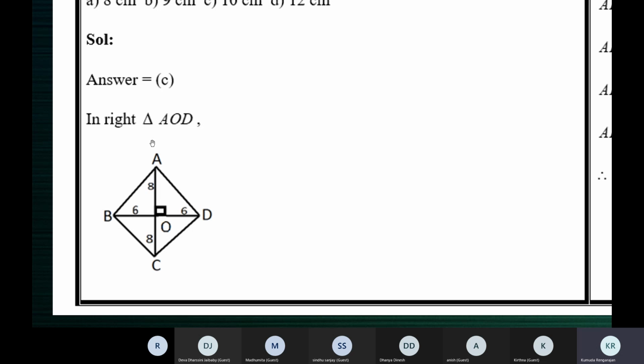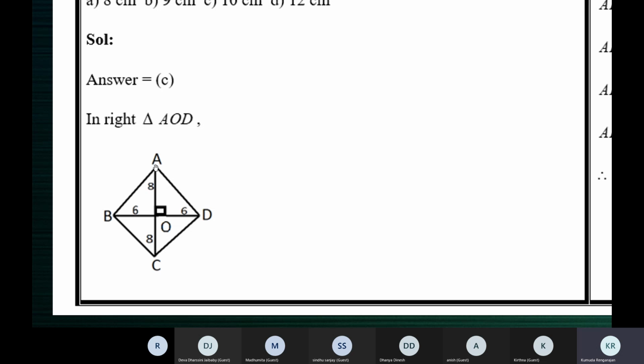I've taken a rhombus ABCD, with diagonals AC and BD. We know that the diagonals of a rhombus are perpendicular to each other. AC and BD are perpendicular, and they bisect each other. I've marked 90 degrees here. ABCD is a rhombus, AC is a diagonal, BD is a diagonal, and in a rhombus the diagonals meet at right angles.